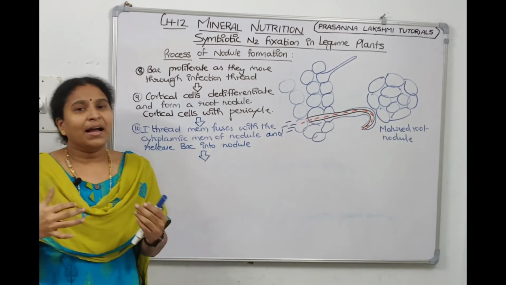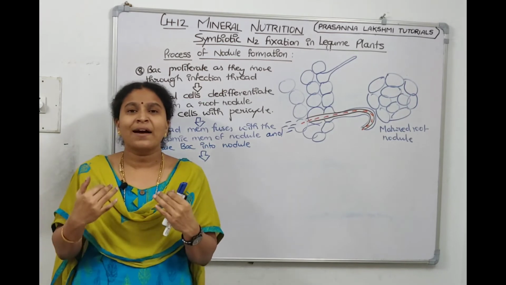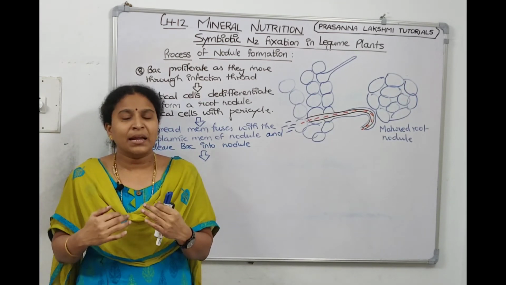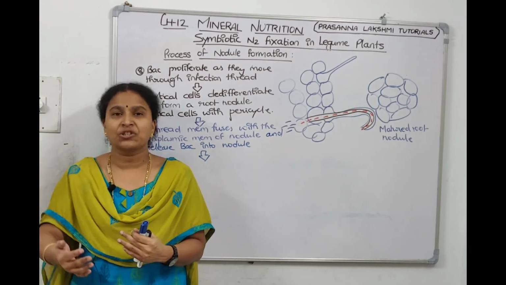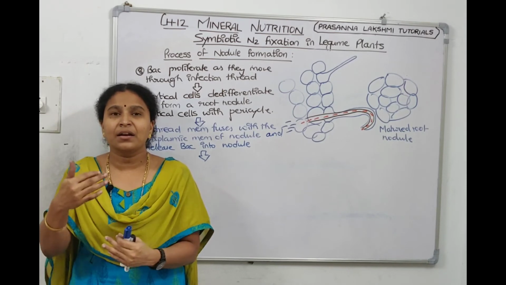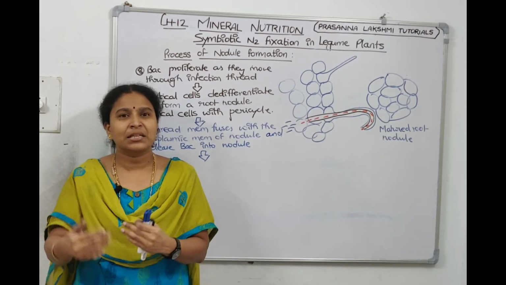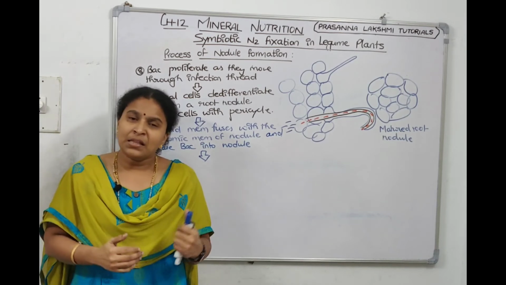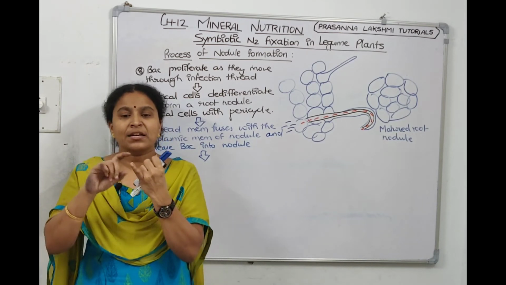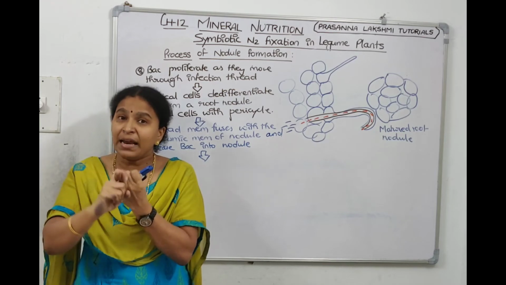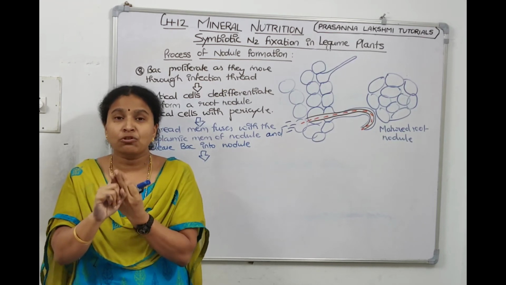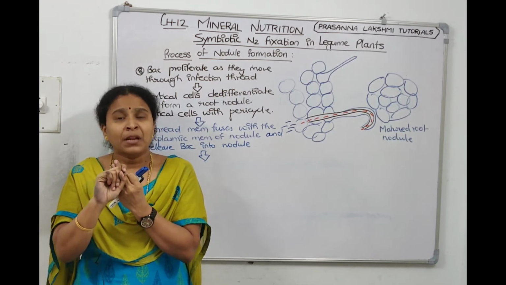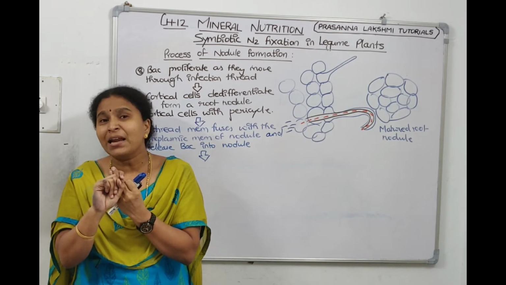So like I will do my education, then by profession I became a teacher, right? First I will learn, I'll do my BSc, MSc, MPhil, then I'll choose a profession of a lecturer. In the same manner here also, first bacteria will divide, then they will enlarge and then they will mature. After that they become nitrogen fixing endosymbionts.